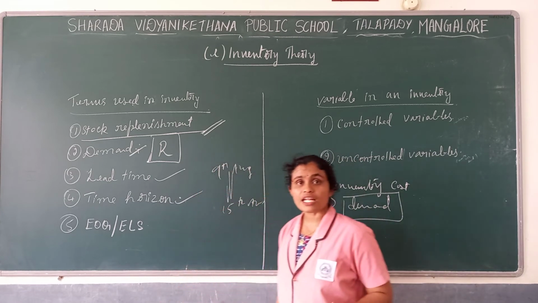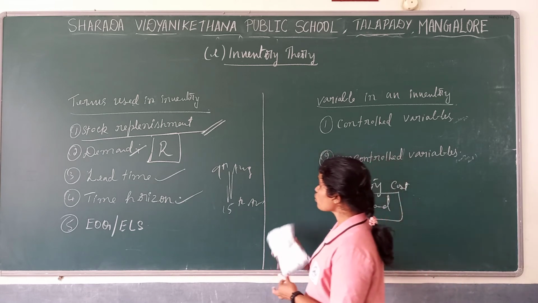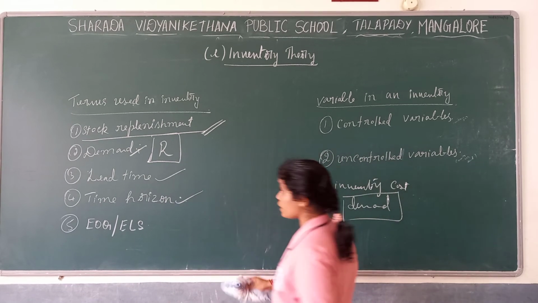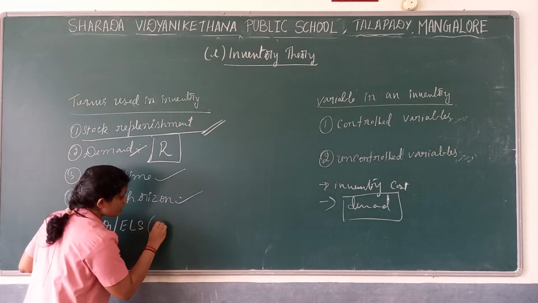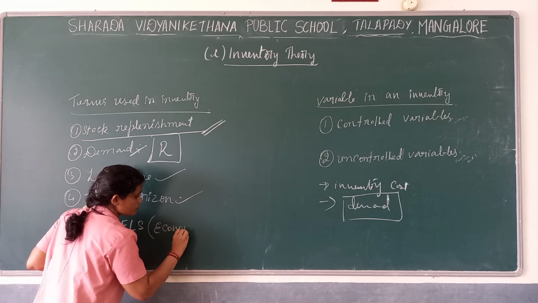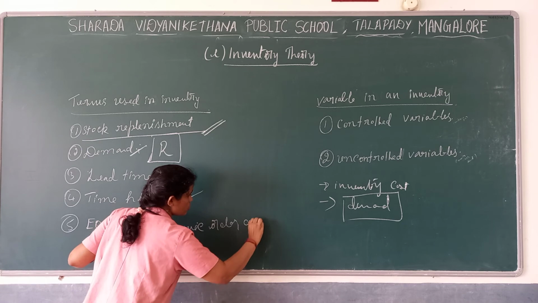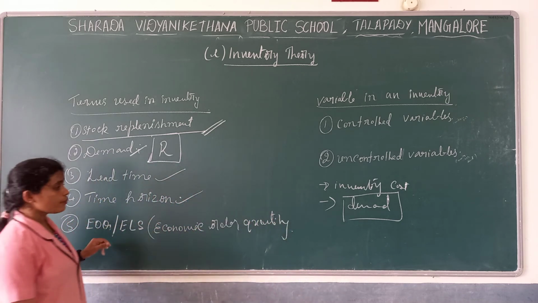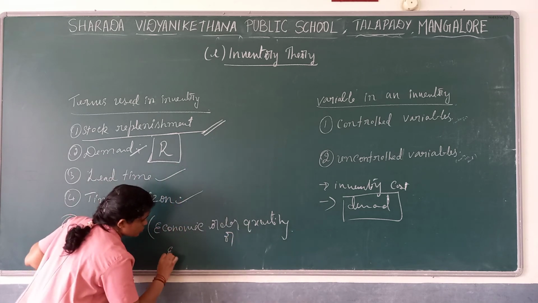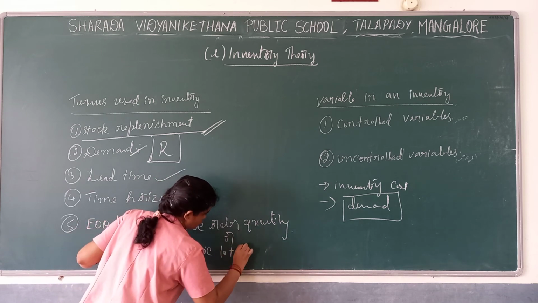And next comes EOQ and ELS. What is EOQ? EOQ is nothing but economic order quantity. This name you should know. It is economic order quantity or economic lot size.